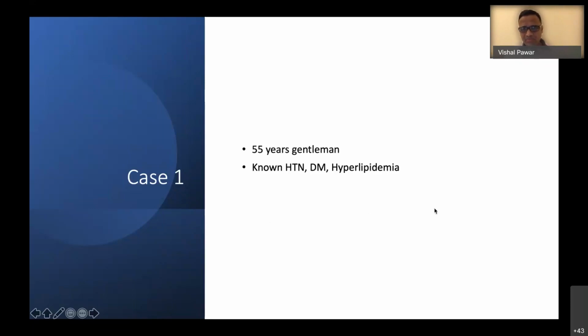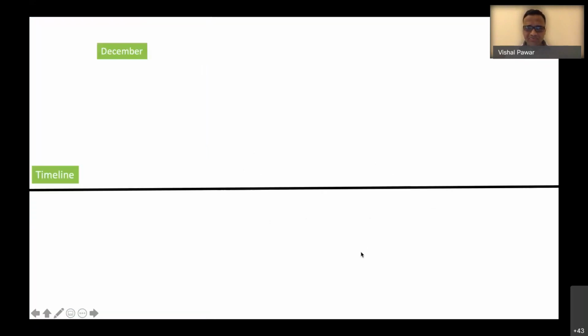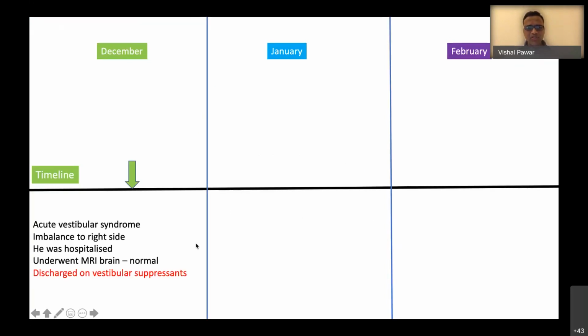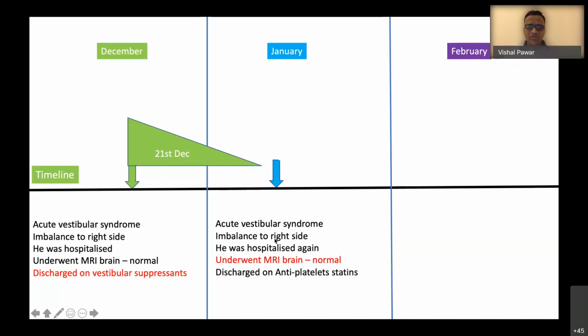Just for those who didn't attend the last time, I'll revise. A 55-year-old gentleman, known hypertensive, diabetic, and with hyperlipidemia. This was his timeline: December, January, and February. In December, he had acute vestibular syndrome with imbalance to the right side. He was hospitalized and underwent MRI brain, which was normal, and he was discharged on vestibular suppressants. On 21st December, he had this. He recovered from it, and again he had acute vestibular syndrome with imbalance to the right side.